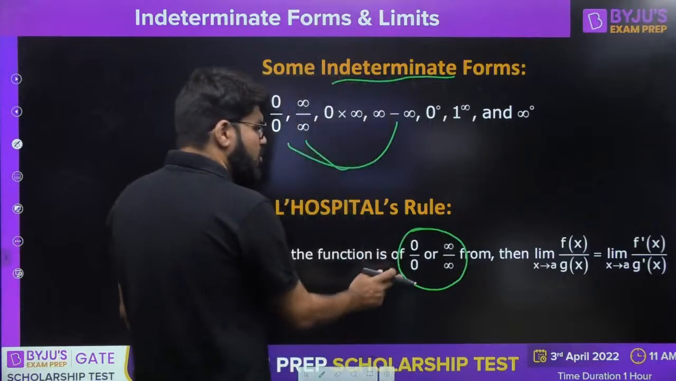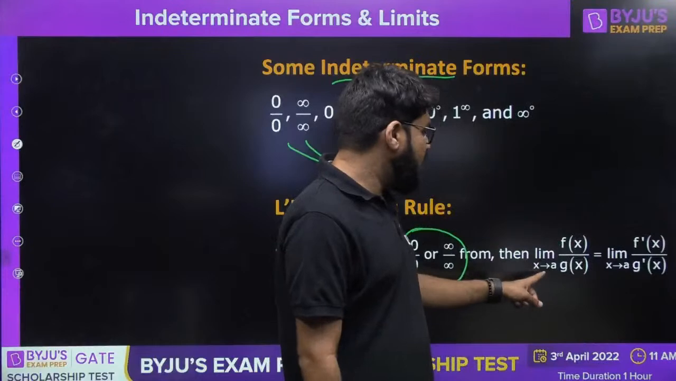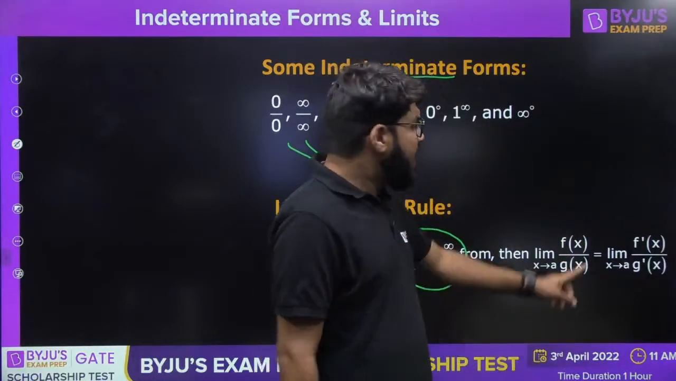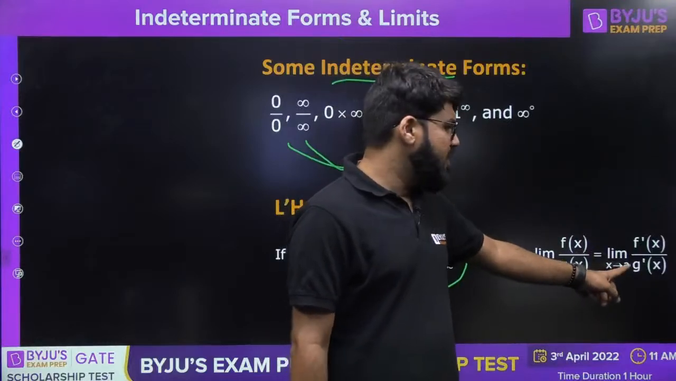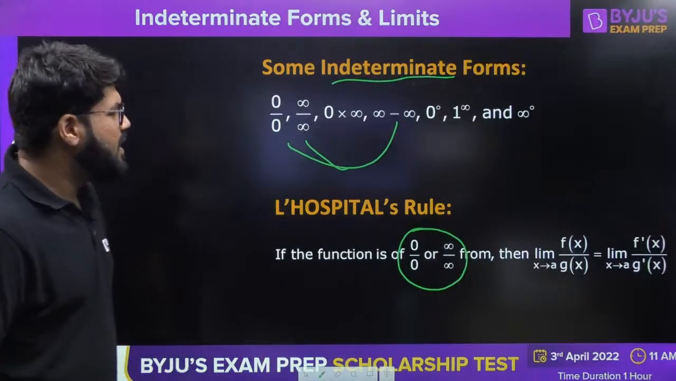And whenever you have 0 by 0 or infinity by infinity form, then limit x tending to a f(x) upon g(x), if it is 0 by 0 or infinity by infinity, can be solved as limit x tending to a f dash upon g dash. f dash x is divided by g dash x, right?